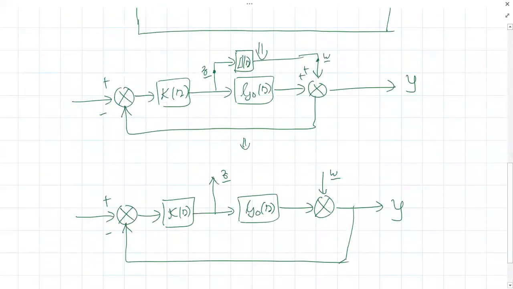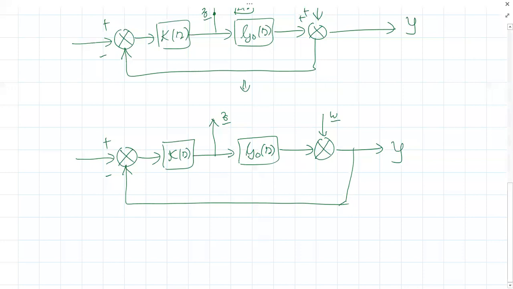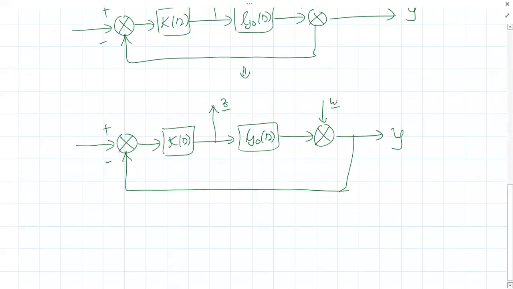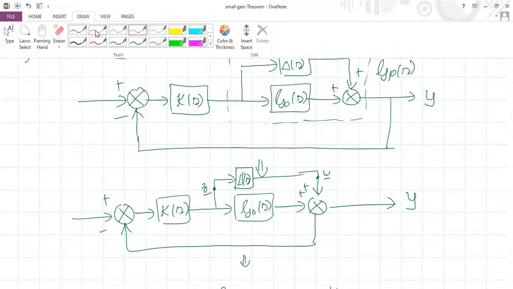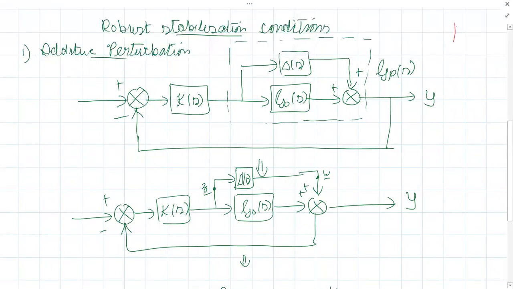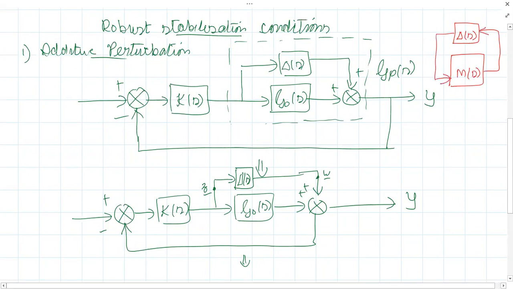Our aim is to represent it in this form: delta of S, and the nominal plant M of S. And this M of S includes the nominal plant as well as the controller.